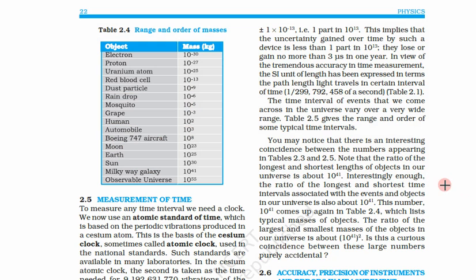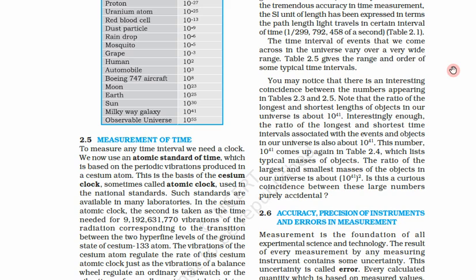Why did we do so? Because we are very good at measuring time. That's why we are measuring meter in terms of time as well. And we know that the speed of light can never be changed. That is a universal constant. That's why we measure meter in terms of seconds. The time intervals of events that we come across in the universe vary over a wide range. So again, the range of time in the universe is also very wide, that we will see in table 2.5 just after this.